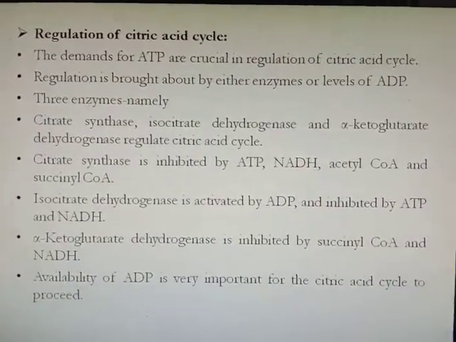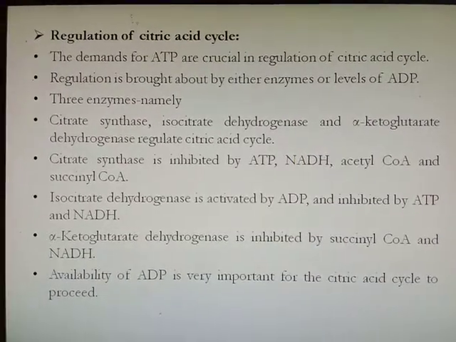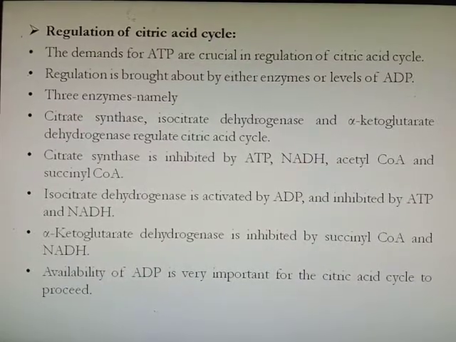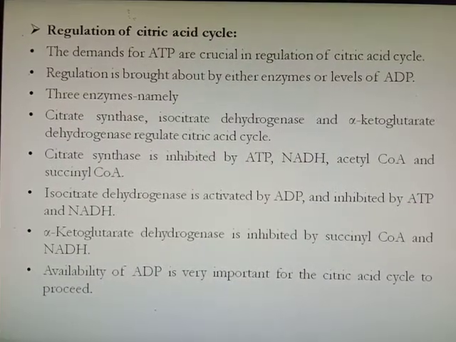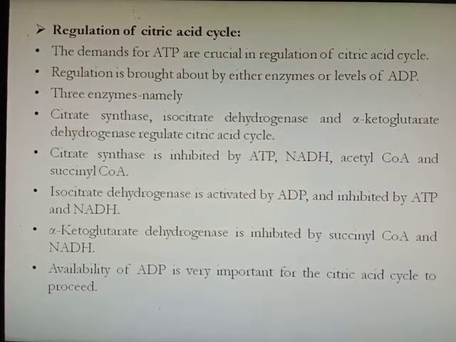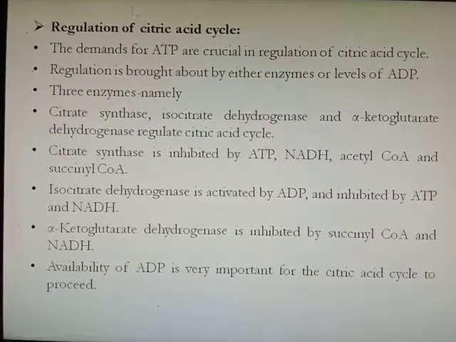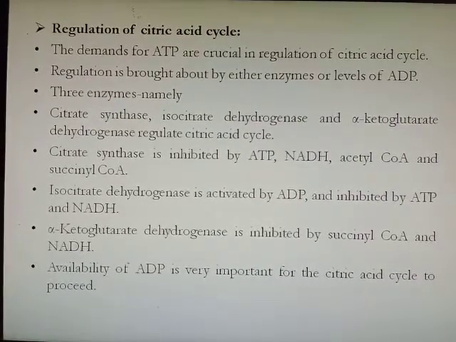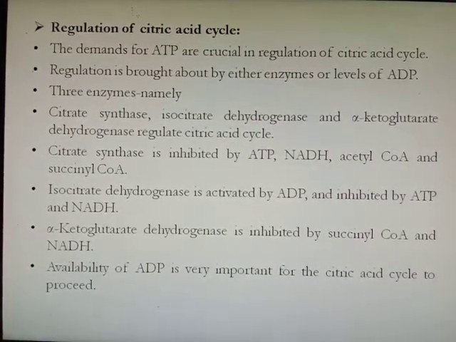Then regulation of citric acid cycle. The demand for ATP is crucial in regulation of citric acid cycle. Regulation is brought about by either enzyme or level of ADP. 3 enzymes, namely citrate synthase, isocitrate dehydrogenase and alpha ketoglutarate dehydrogenase, regulate the citric acid cycle.